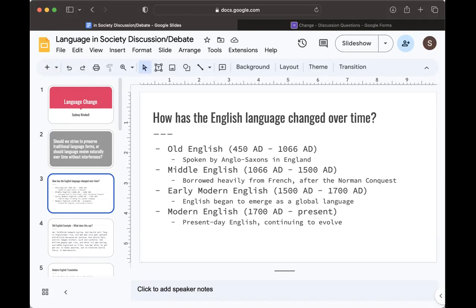Then this evolved into early modern English. This is when it starts to get similar to the version of English that we speak today, and this was from about 1500 to 1700 AD. This is when English began to emerge as a more global language. And then modern English, that's the version of English that we speak today, started in about 1700. As we can see today, present day English is still continuing to evolve with the use of new terms and new styles of English language.